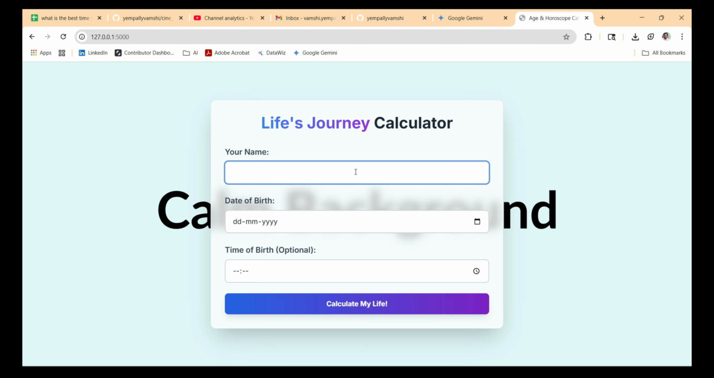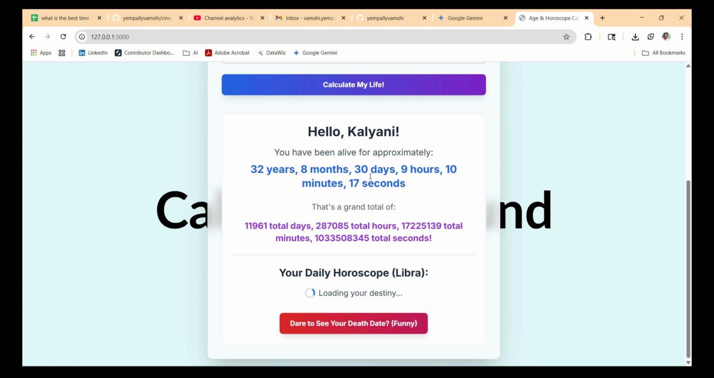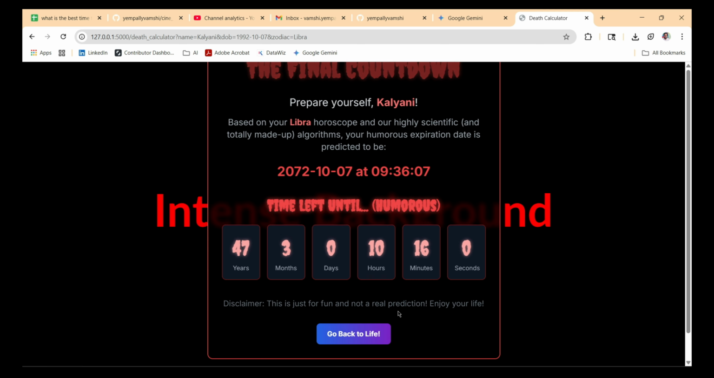It is showing how many years and all. This also it is not fetching. Once you give the API key, then it will fetch. So this is how it is.